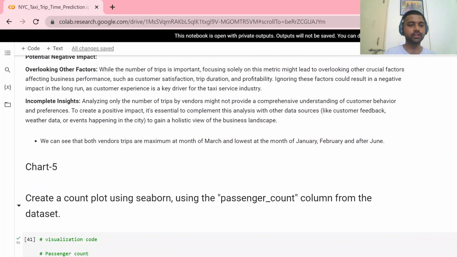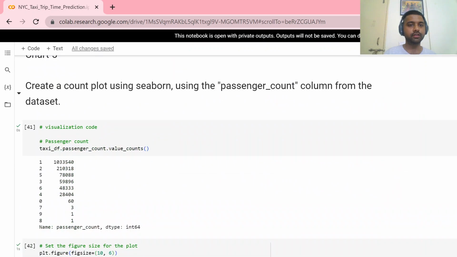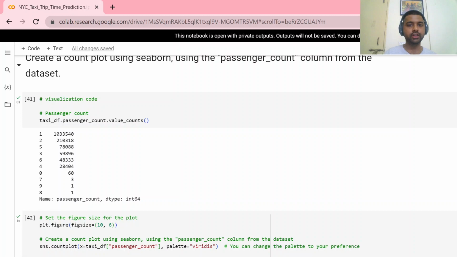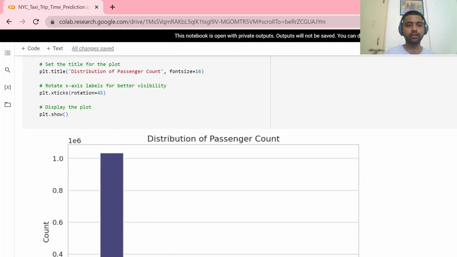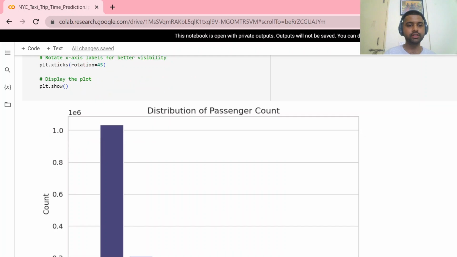Next, we have the fifth chart. Here we have a count plot using the passenger count column from the data set. Now we will see the number of passengers taken in a trip.